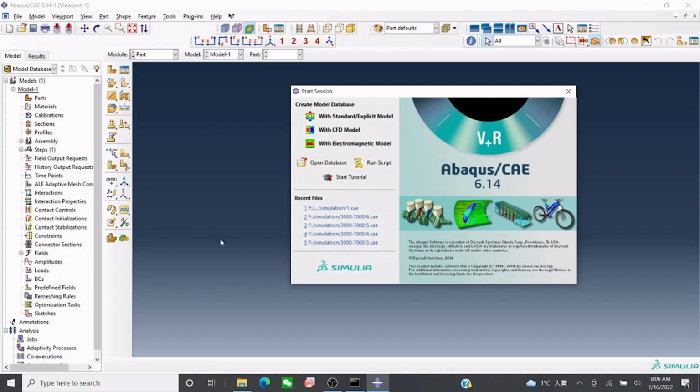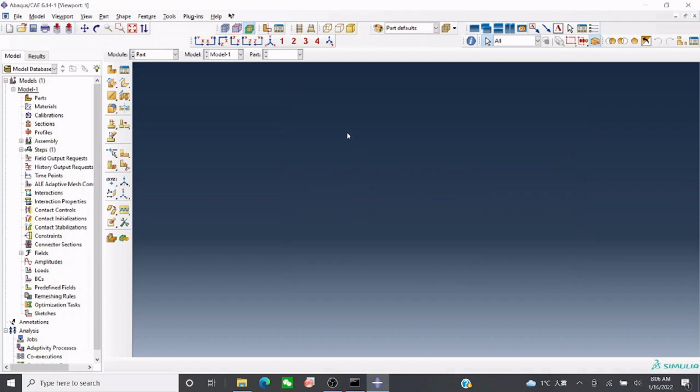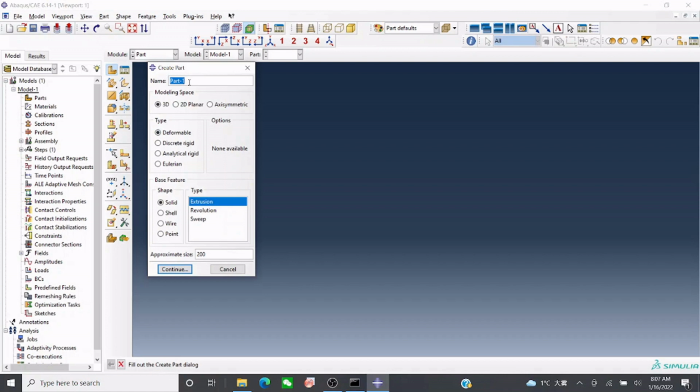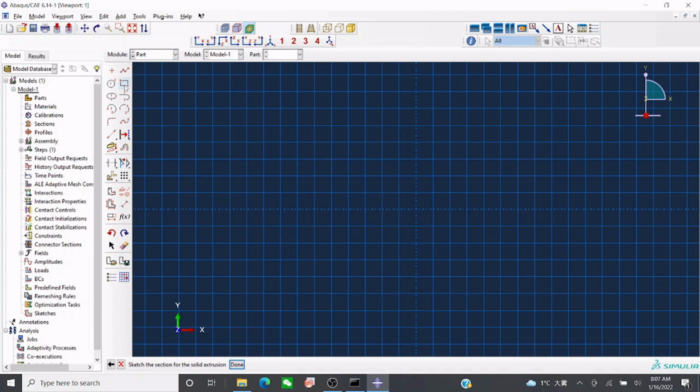Now let's get started. This is the Abaqus interface and we are going to perform our dynamic simulation on an XFEM model. We need a workpiece first, so we'll name this job. Let's make a rectangle workpiece. It's up to you, you can design any way you want.